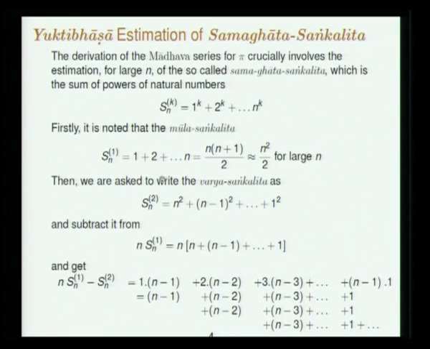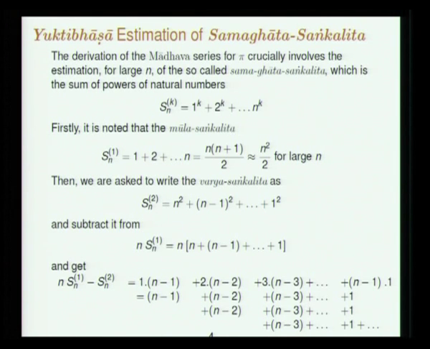Now, for Sn2, this is the Varga Sankalita. Of course, we know the exact formula is available, so we can again look at it and write down the asymptotic behavior for large n, but Yukti Bhasha chooses to start writing down the proof in the way it will do for the general case, so that you understand the method of proof in the general case. So, it says write this Sn2 in this way, n squared plus n minus 1 squared etc. plus 1 squared.